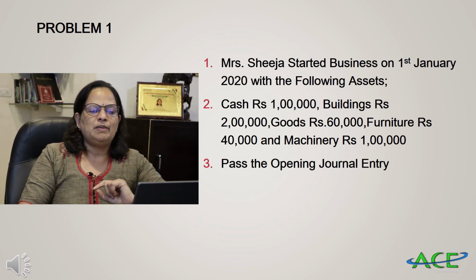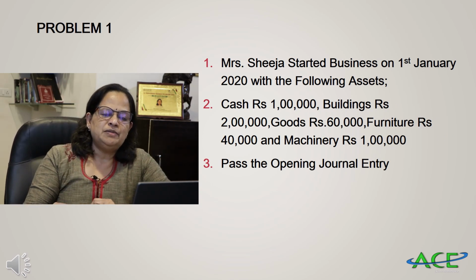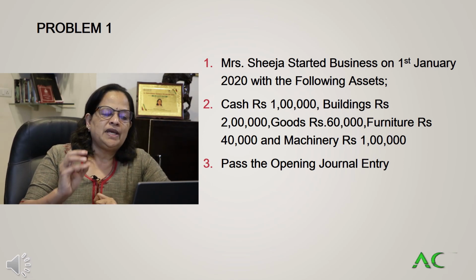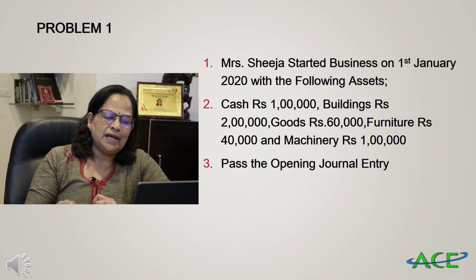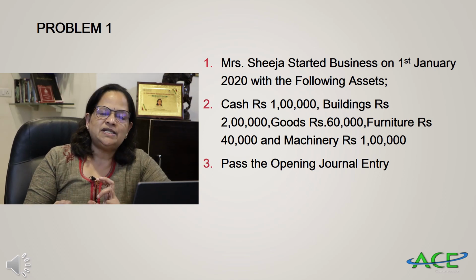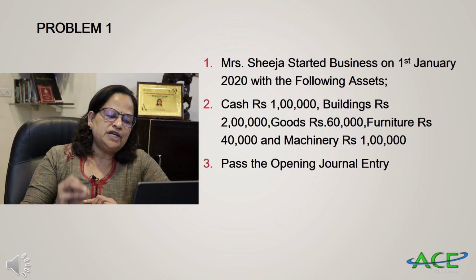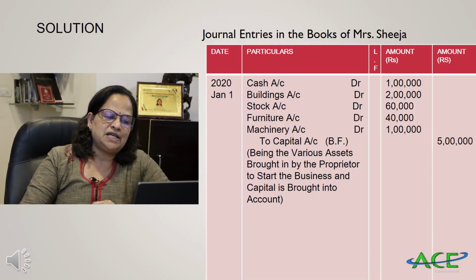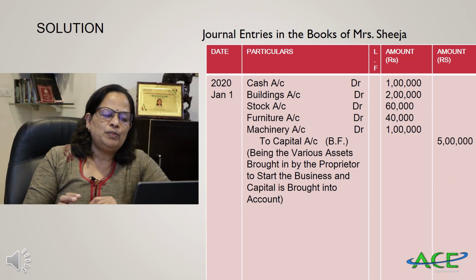Now first problem I am going to do. Mrs. Shrija started business on 1st January 2020 with the following assets: cash 1 lakh, buildings 2 lakh, goods rupees 60,000. Goods meaning its stock. Furniture 40,000 and machinery 1 lakh. Pass the opening journal entry. So we will see how they will pass the opening journal entry.